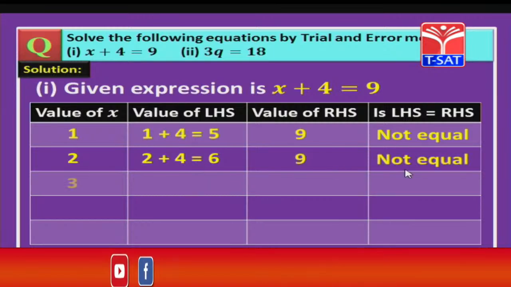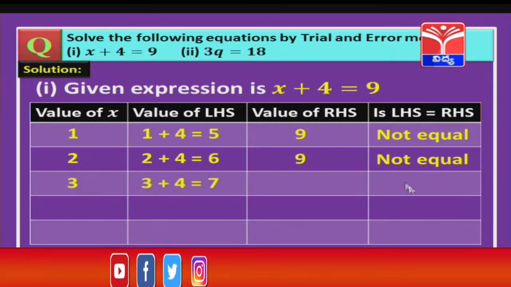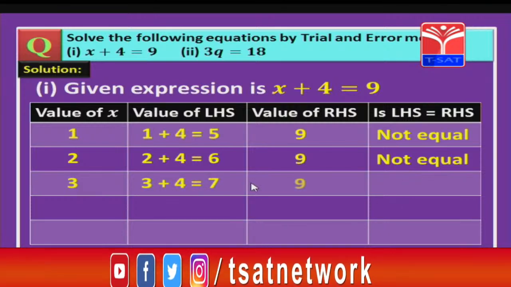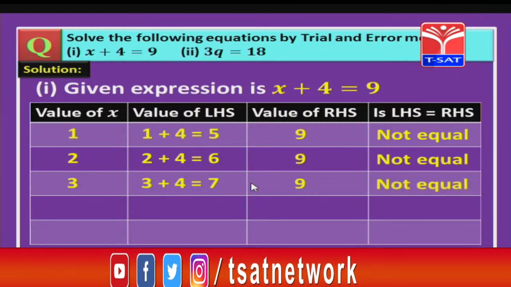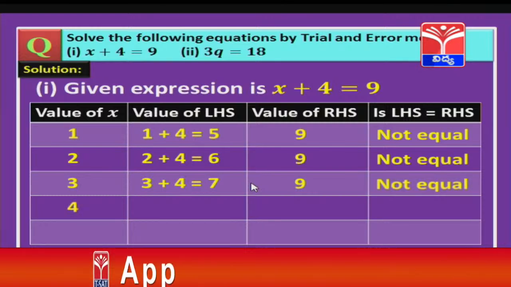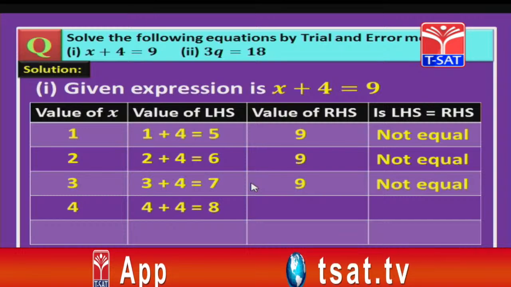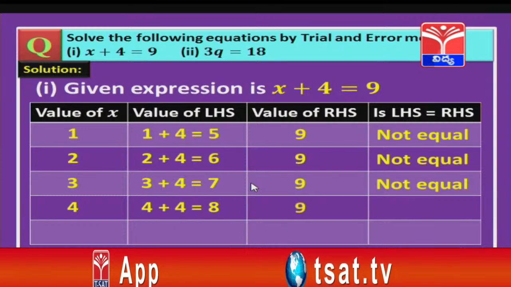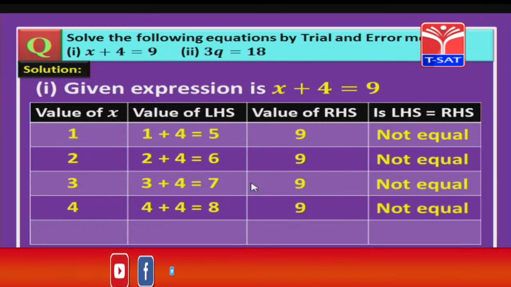So, we go for the next number, that is 3. 3 plus 4 is 7. Again RHS is 9 and both are not equal. Now, go for the next number, children, that is 4. So, 4 plus 4 is how much? 8, and the RHS value is 9. Again 8 and 9 are different. So, both are not equal, that is LHS not equal to RHS.